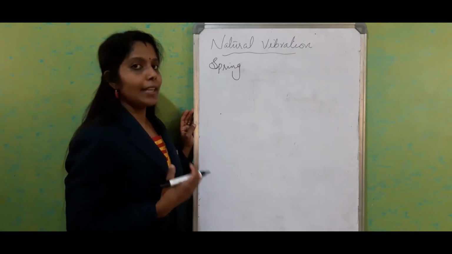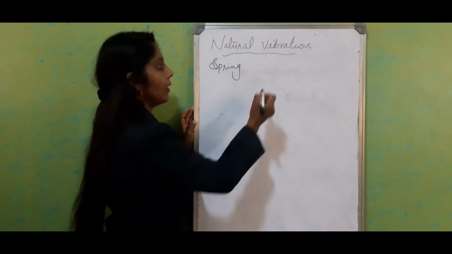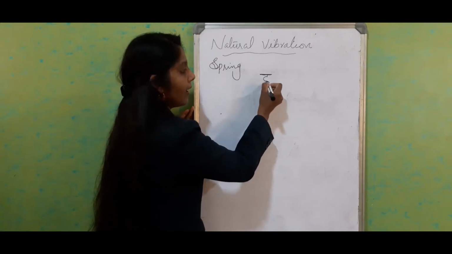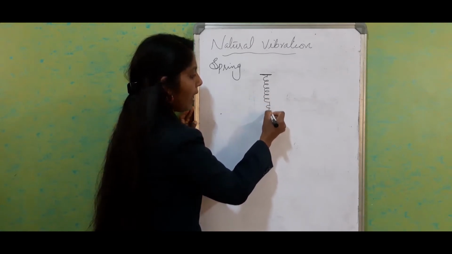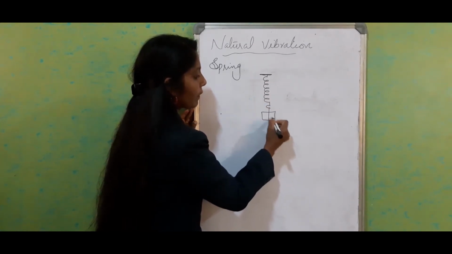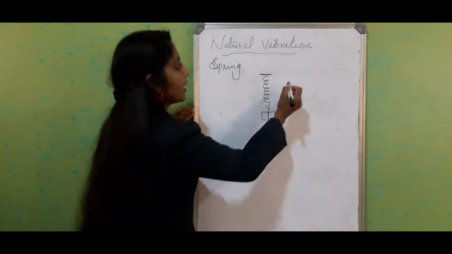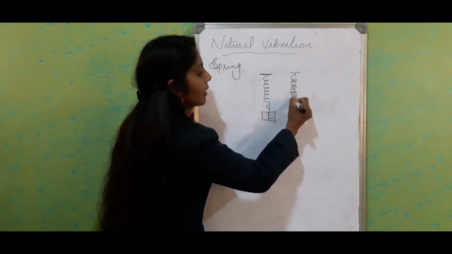Another example of natural vibration is a spring with a load. One end of the spring has to be fixed to a rigid support, and at the other end we hang a load. Just consider this is the initial position of the spring.